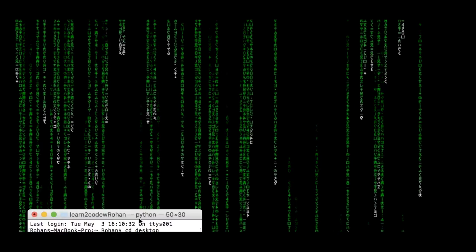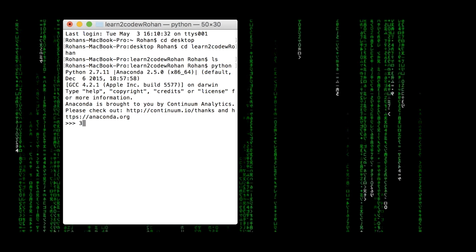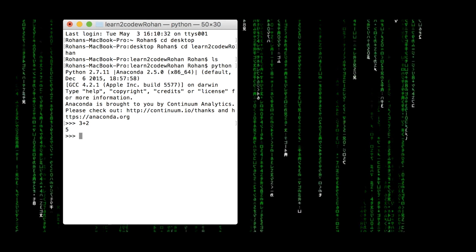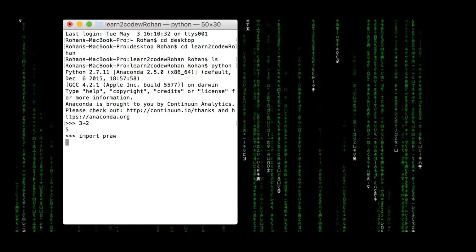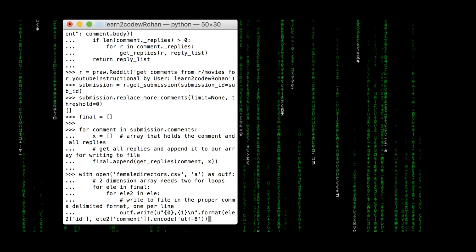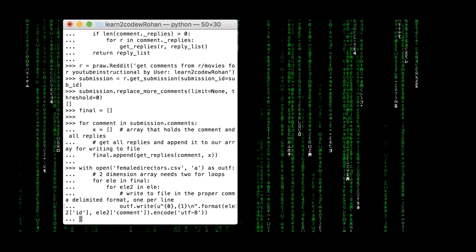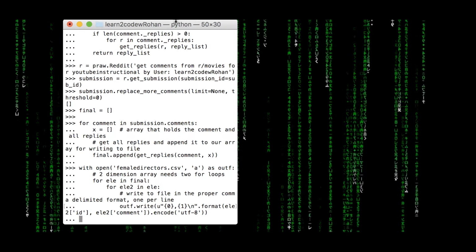So now we run the algorithm in Python, and we'll just have a little demo. So clearly we are in a Python environment, and now we'll run the algorithm. Of course, if you've not already installed PRAW, please use pip install to install PRAW.